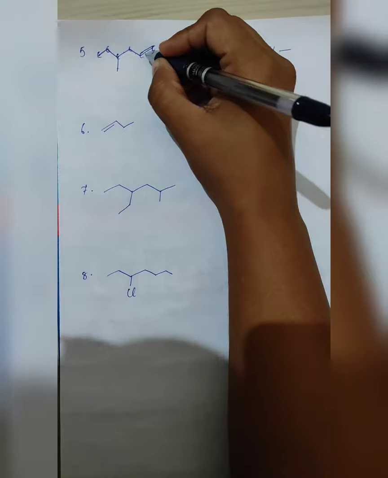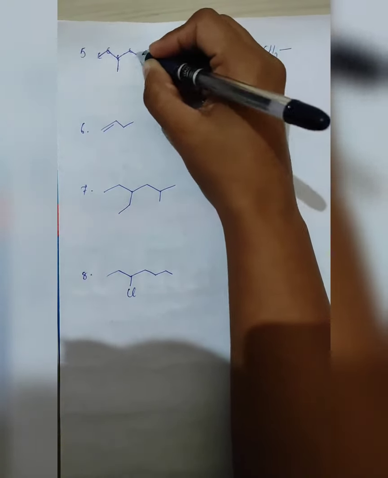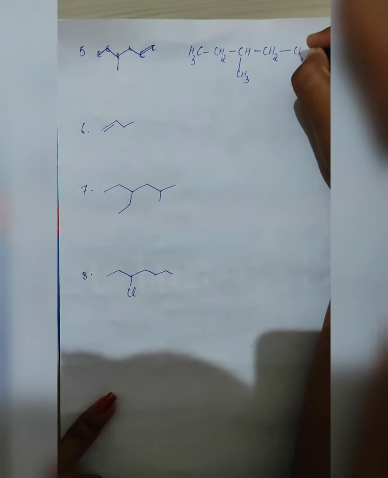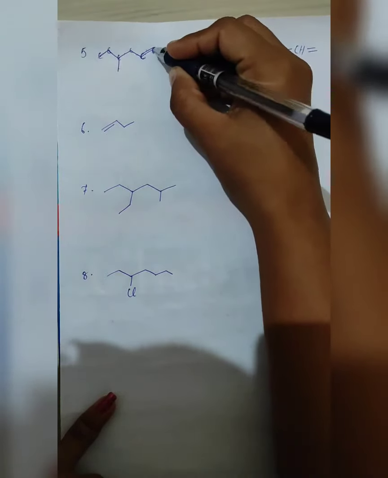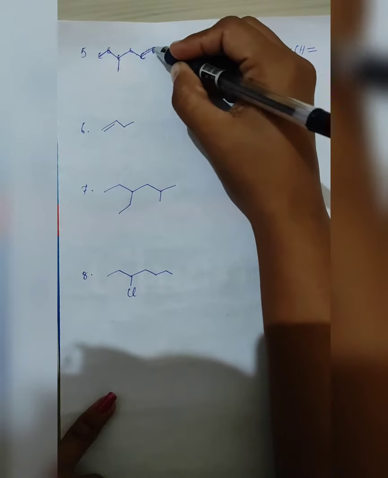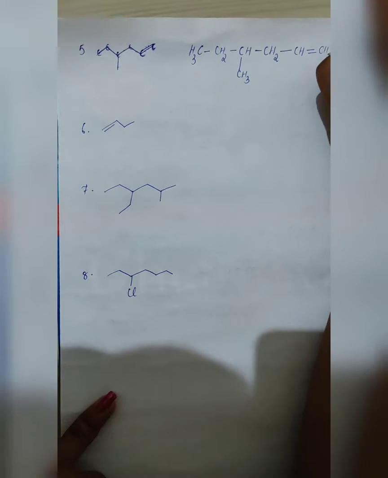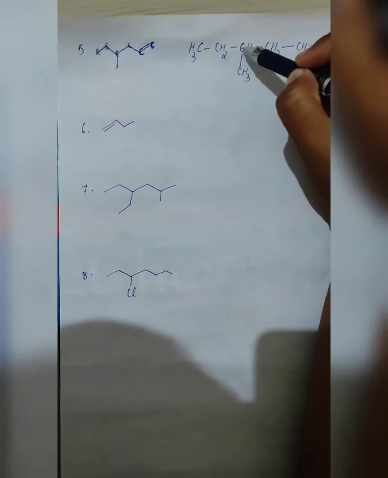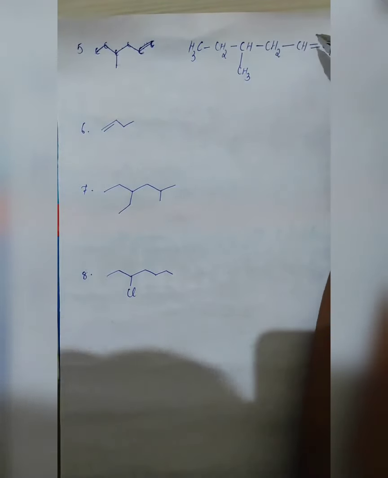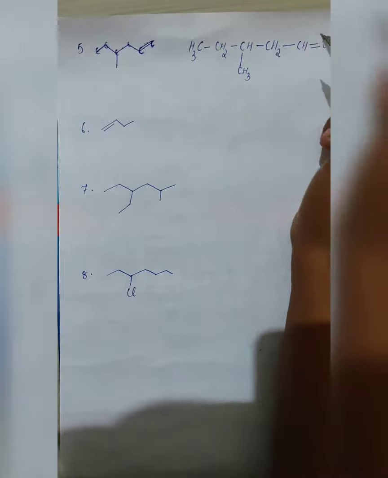Here a double bond is already there, so for this carbon how many hydrogens are there? 1, 2, 3, so only 1 hydrogen will be placed. Now for this, how many hydrogens are already there? 2 hydrogens. How many does it need to fulfill tetravalency? 2 more, so it will be CH2. So all together we have 1, 2, 3, 4, 5, 6 carbons. Now we have to name this.